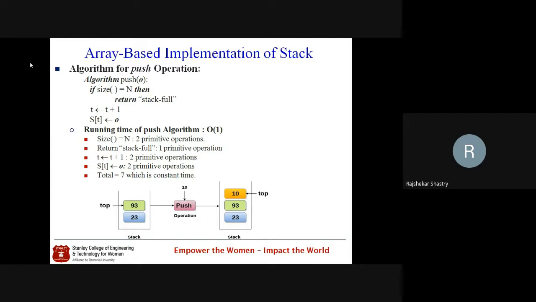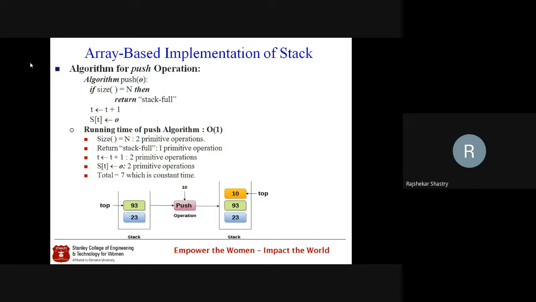Size itself is a method, and I told you a method call is always equal to 1 primitive operation. So when we are calling size, it is 1 primitive operation. And the value returned by that method, we are comparing with n. Comparison is another primitive operation. So in this statement, we have 2 primitive operations. Thus, this statement contributes 2 primitive operations.